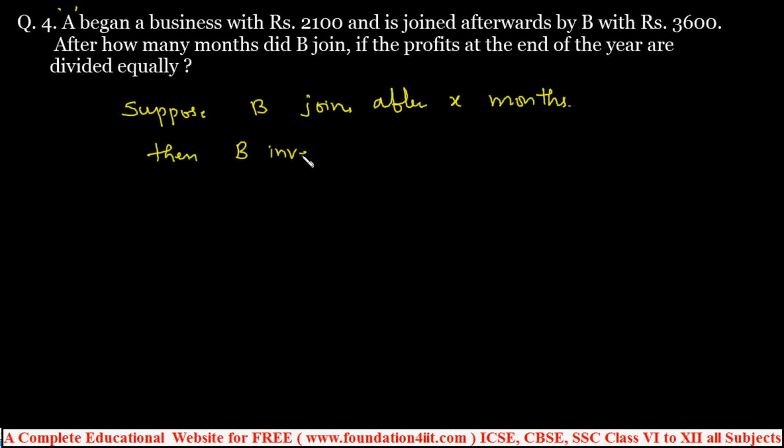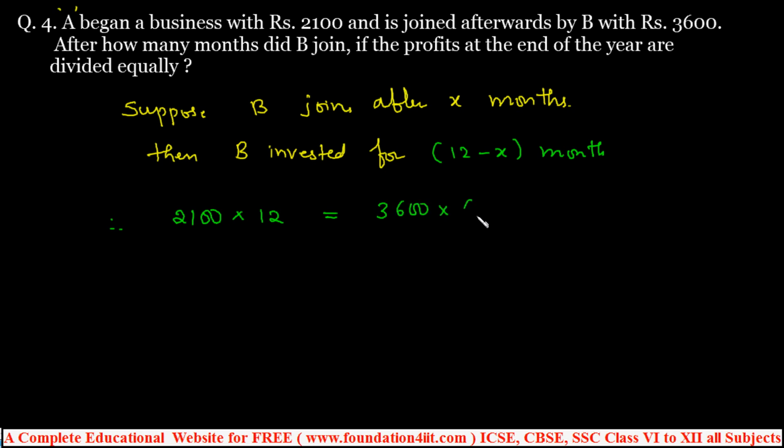So B invested for, that is a simple. Total number of months are 12, 12 minus X months. Right? And A already kept for 1 year. So A is 12 months as usual. So therefore we can write like this. So 2100 is the investment of A into A invested for 12 months. That should be equals to B invested 3600 is the time period is 12 minus X months. Yes, because already they said divided equally.